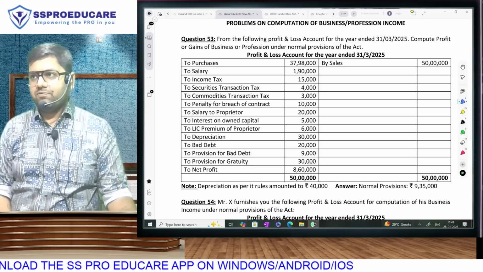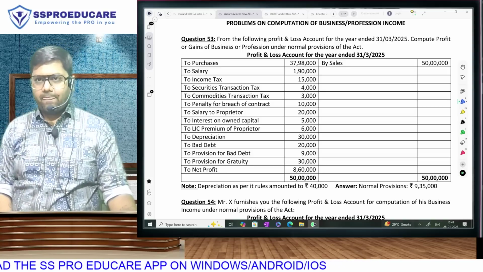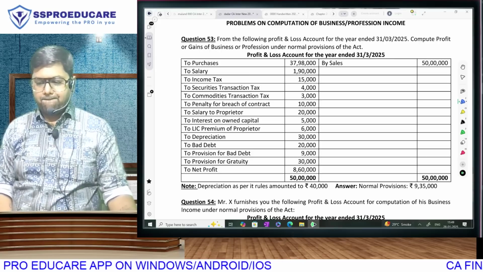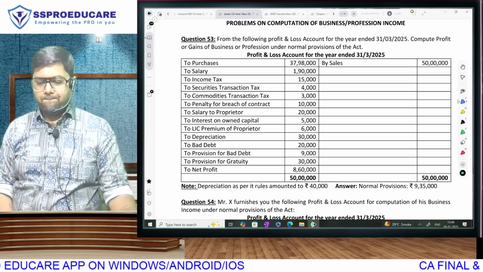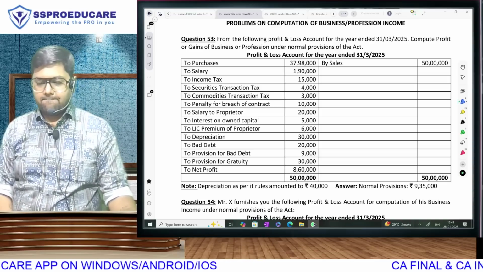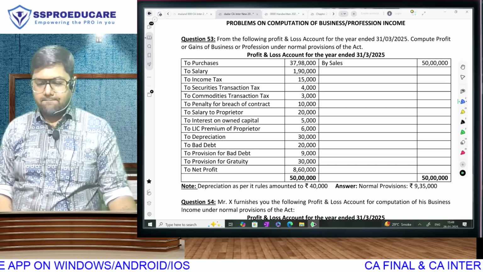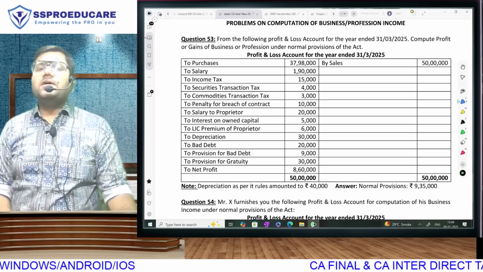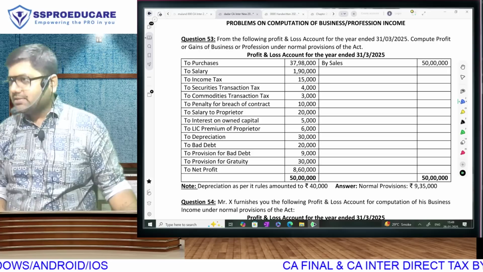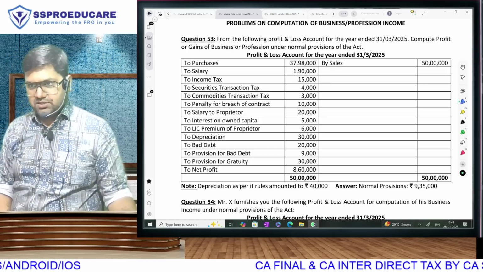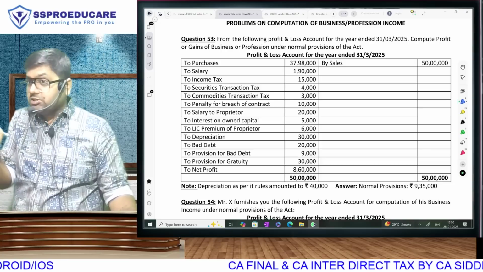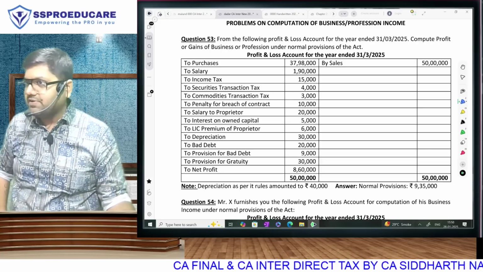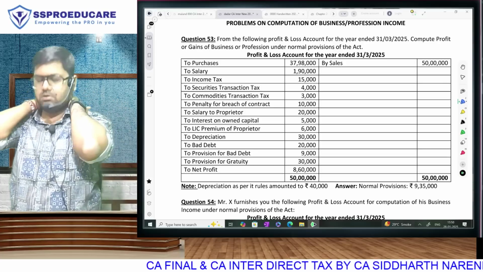Question 53, page 94. Please read the question. From the following profit and loss account for the year ended 31st March 25, compute profit or gains of business or profession under normal provisions of the Act. Profit and loss account for the year ended 31st March. To purchases. Always go and read the credit side first, not because we have some affection towards it, but because the number of entries on the credit side will always be less. So we can say that we are done with one side. Always read the credit side first.